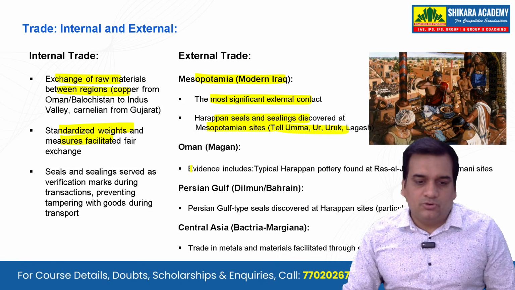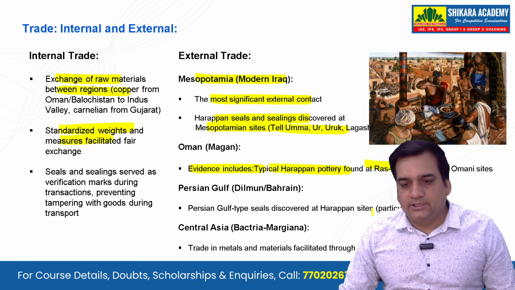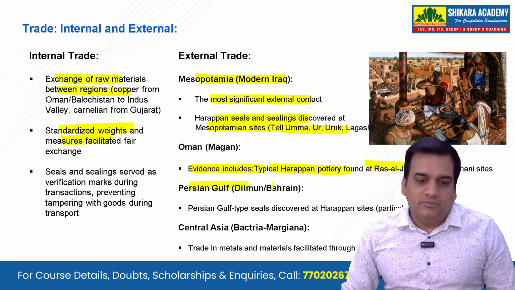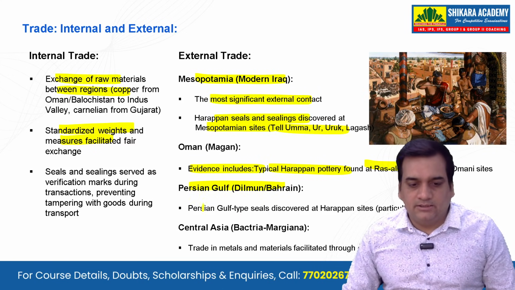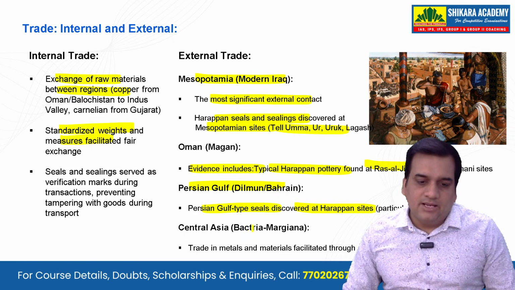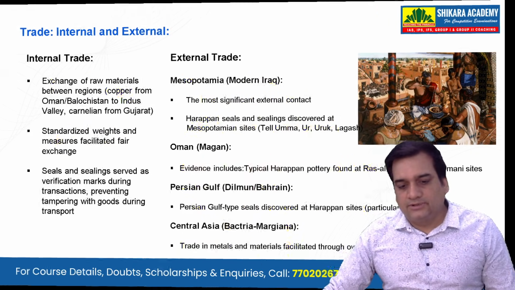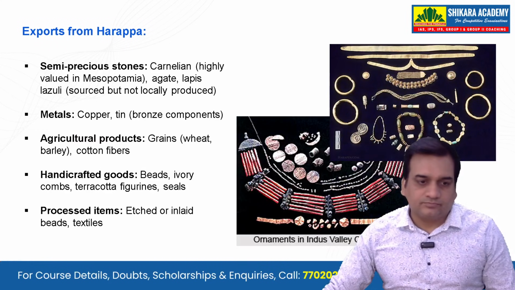And Oman, also we have the evidence, which includes typically Harappan pottery found at Ras al-Junayz and other Omani sites. Persian Gulf, Dilmun and Bahrain: Persian Gulf type seals discovered at Harappan sites. And Central Asia, that is Bactria, trade in metals and materials facilitated through overland routes.